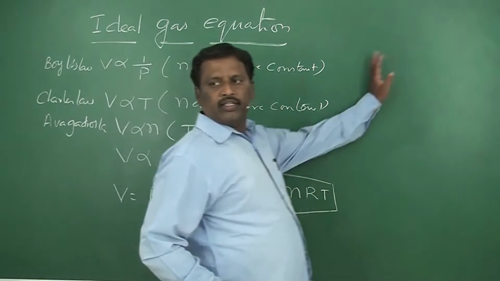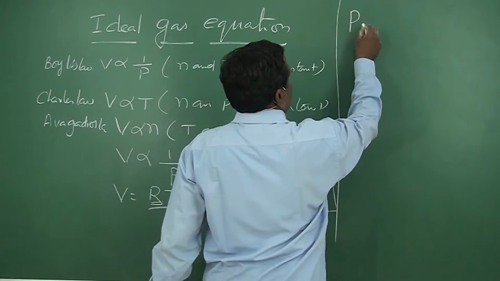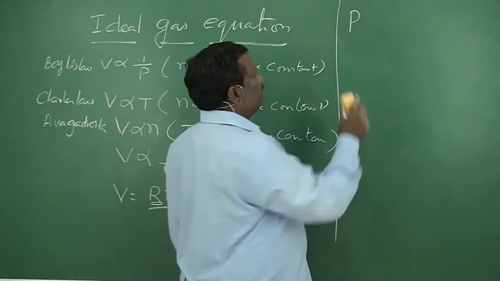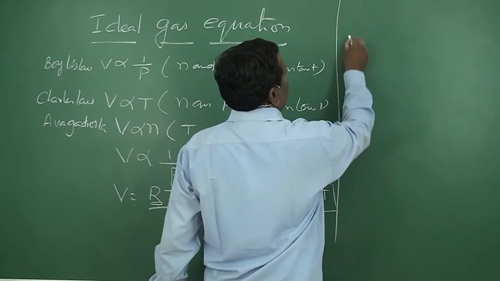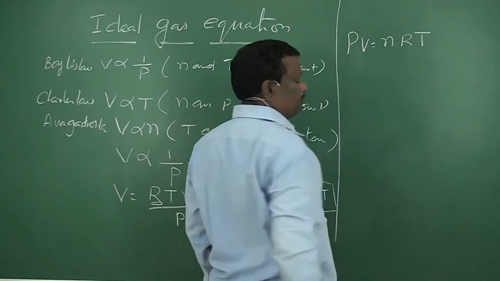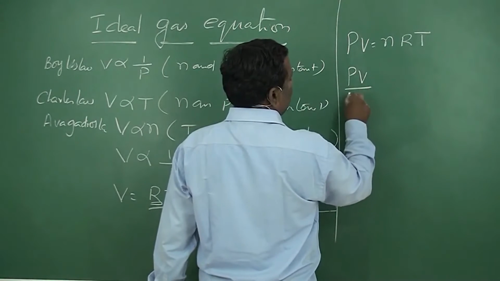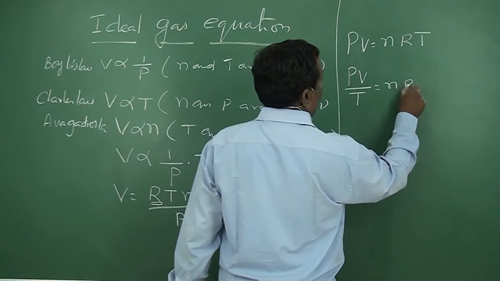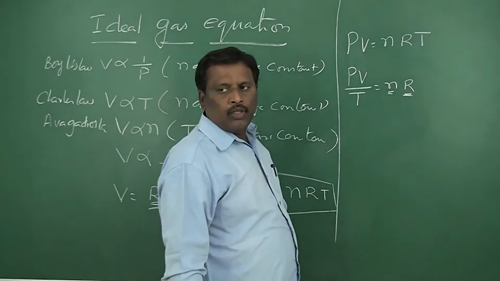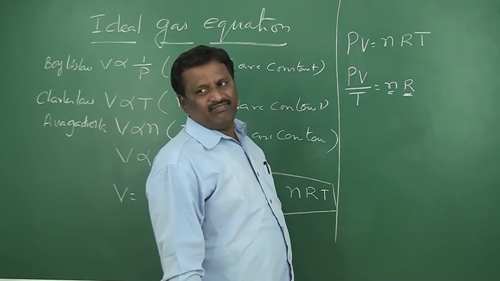Or you can say PV is equal to nRT, or PV by T is equal to nR, where n is the number of moles and R is the constant. For a given mass of gas, the number of moles is also constant.